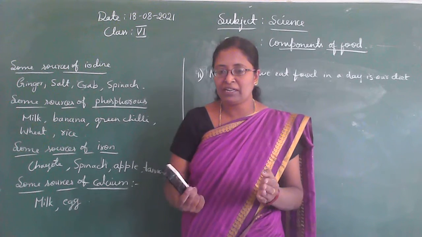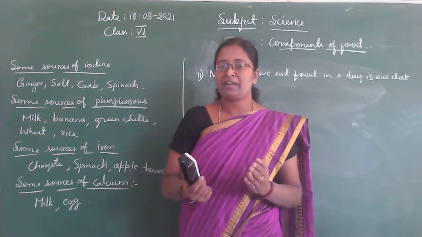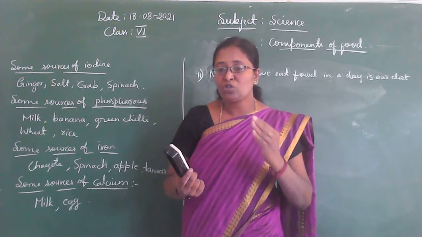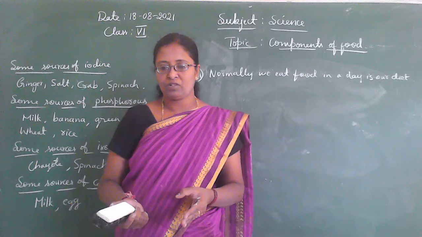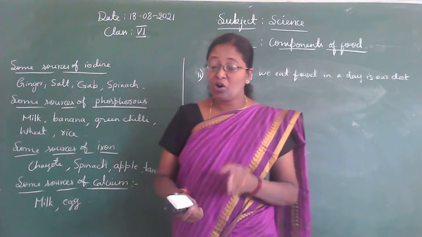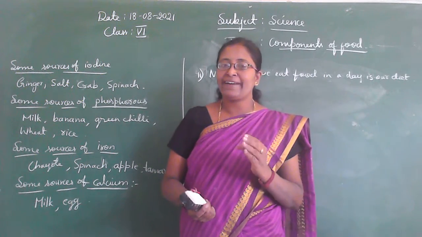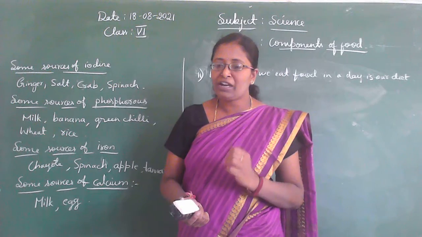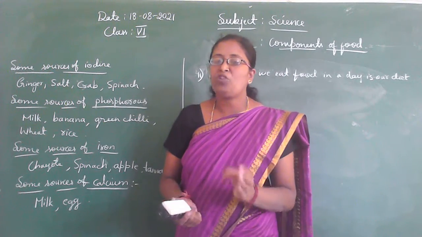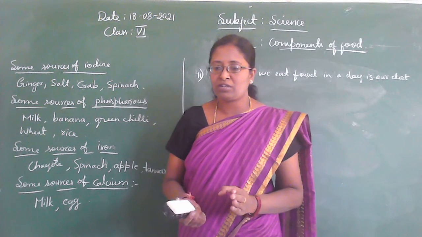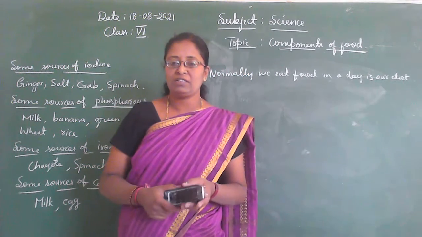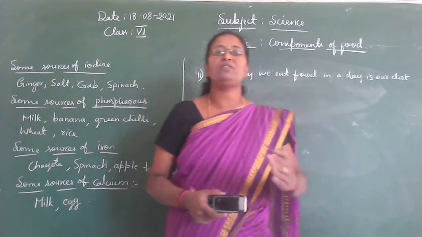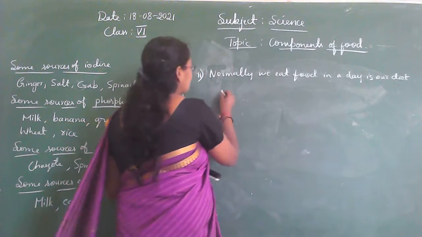We should eat a balanced diet. That means not too much of one, not too little of the other. So the diet should also contain a good amount of roughage and water. Such a diet we call a balanced diet. So children, what is the meaning of balanced diet?